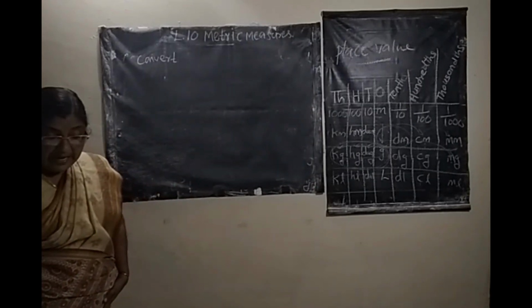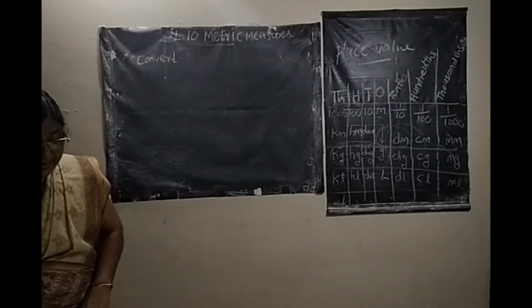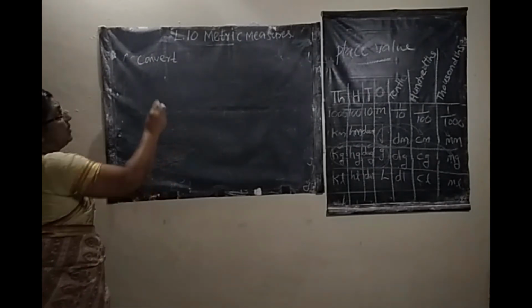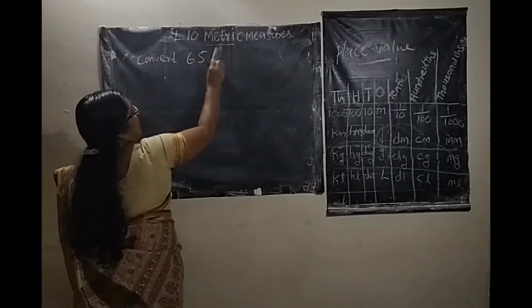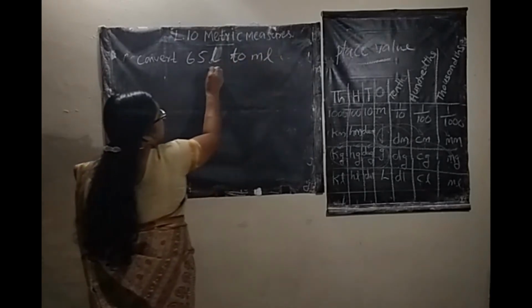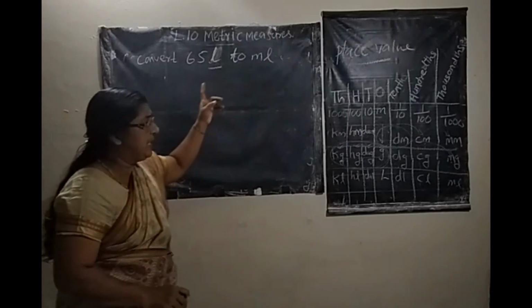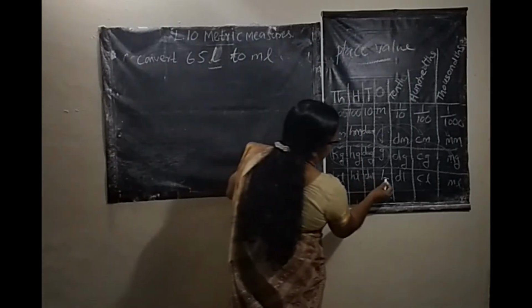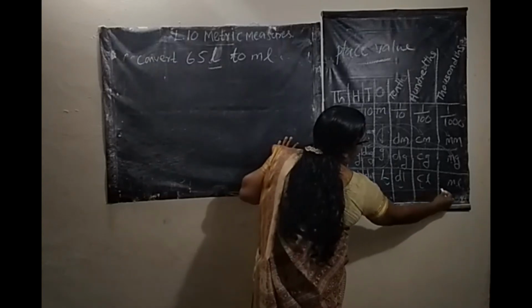Next one is convert 65 liter to milliliter. Here liter is the highest unit, milliliter is the smallest unit. From liter to milliliter, 1, 2, 3, 4 columns.